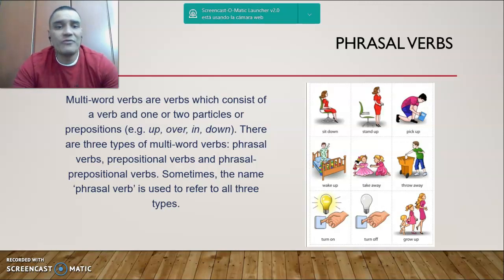Sometimes the name phrasal verb is used to refer to all three types. Here you have the ones from before, but with some images. Sit down, stand up, pick up, wake up, take away, throw away, turn on, turn off, and grow up, which you guys have already seen before, and are pretty common.